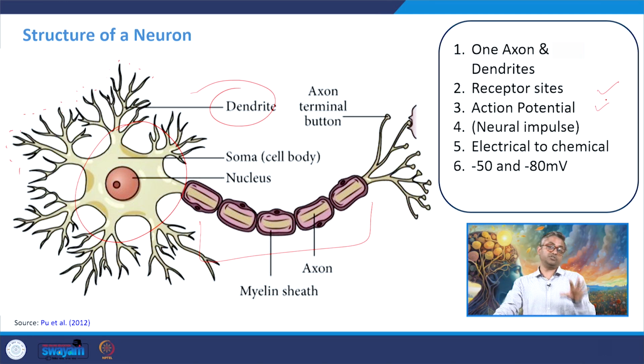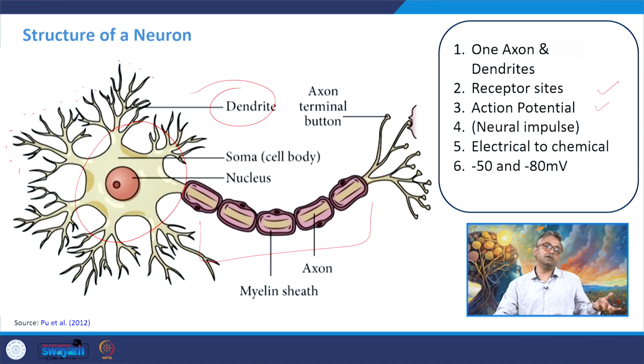Because the action potential is generating an impulse. You are sitting on a couch and suddenly we give you a kick with a high strong coffee, then you get shocked and you become impulsive, active and responsive. Similarly, the neurons have a neural impulse. The entire process, moving from the resting state to the impulsive state, resting state to action potential, is an electrical to chemical reaction happening entirely.